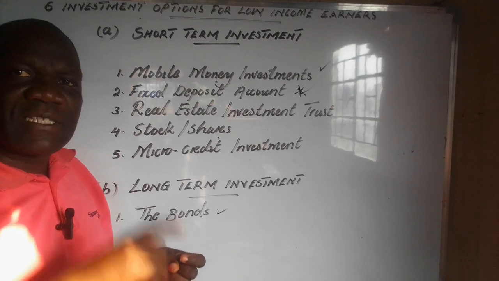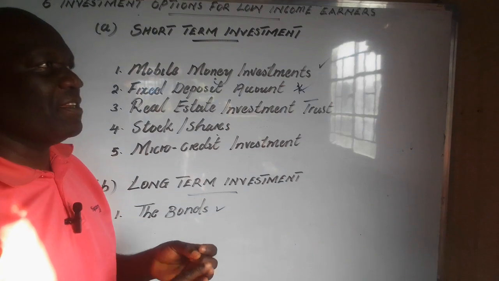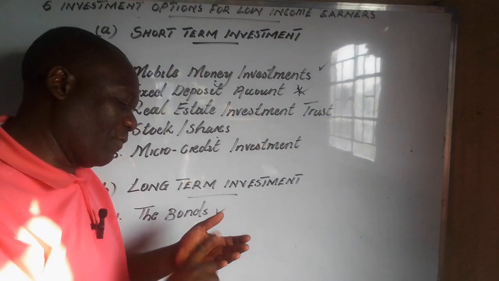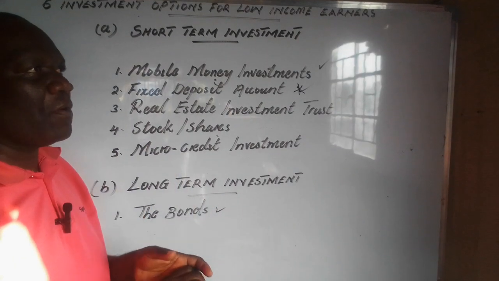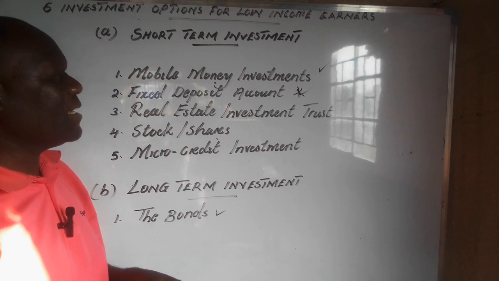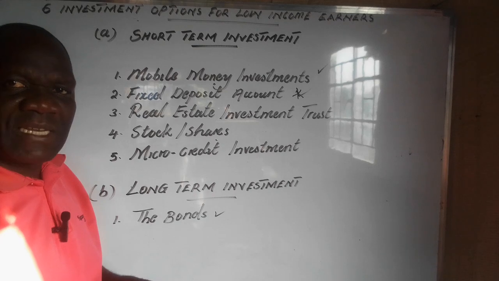90 days is 10%. So you can invest for 90 days and get 10% interest. You invest for 180 days, you get 12% interest. Invest for 273 days, get 15%. And you invest for 365 days, you get 17% interest.